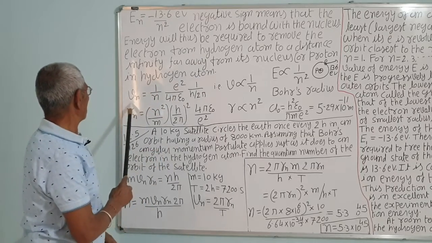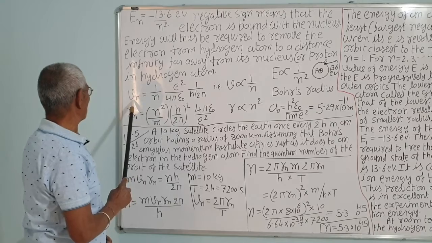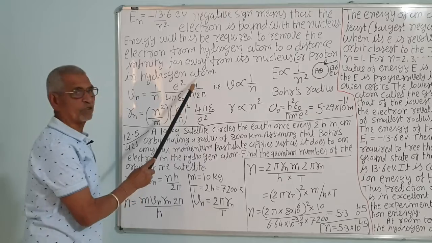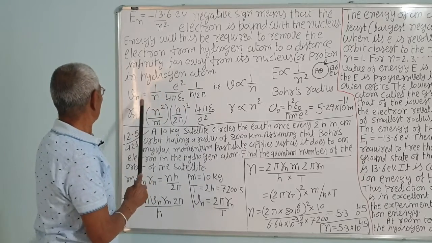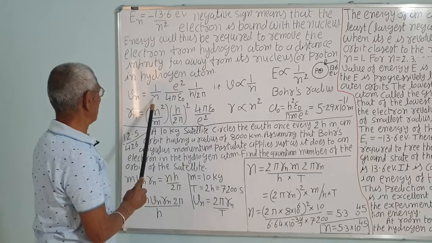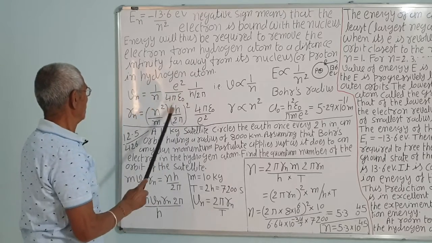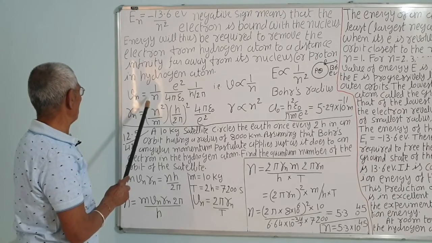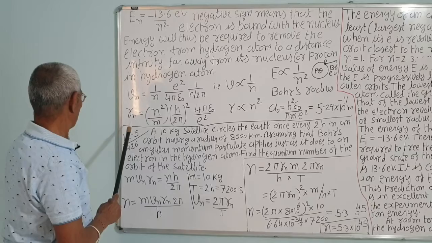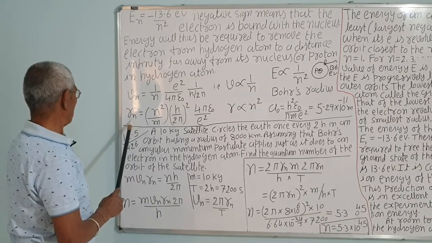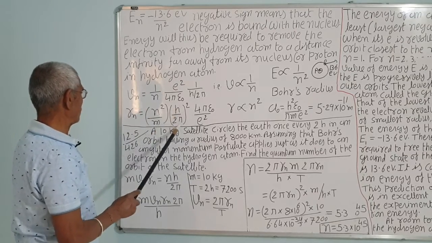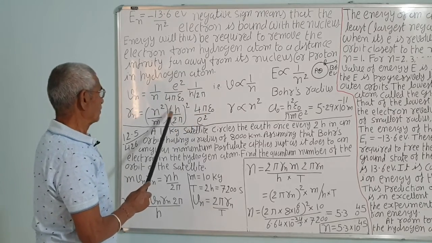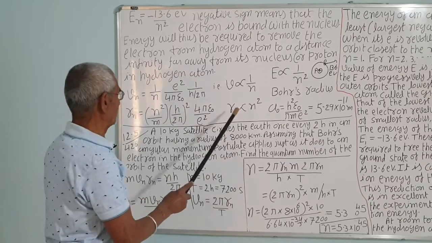Again, consider again we have seen the equation of velocity. Velocity in the nth orbit is equal to 1 upon n, e squared upon 4 pi epsilon 0, 1 upon h upon 2 pi. That is, velocity is inversely proportional to n. These are constants. So how is it related with the orbit? Inversely. If the orbit number becomes double, the velocity will be half. Similarly, radius. Radius is equal to n squared upon m, h upon 2 pi squared, 4 pi epsilon 0 upon e squared. Correct?